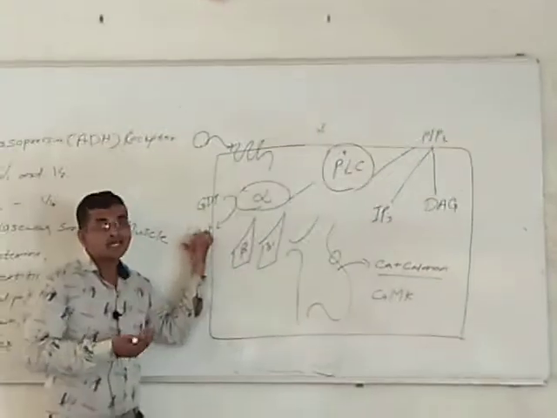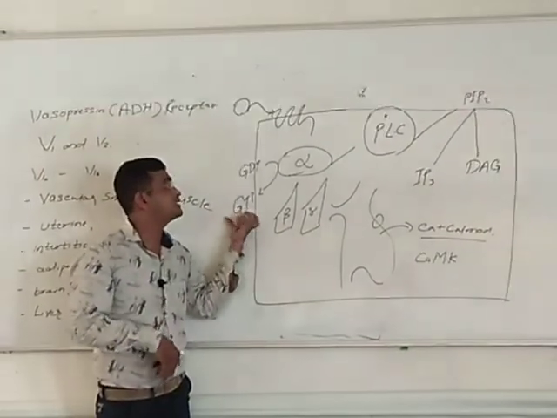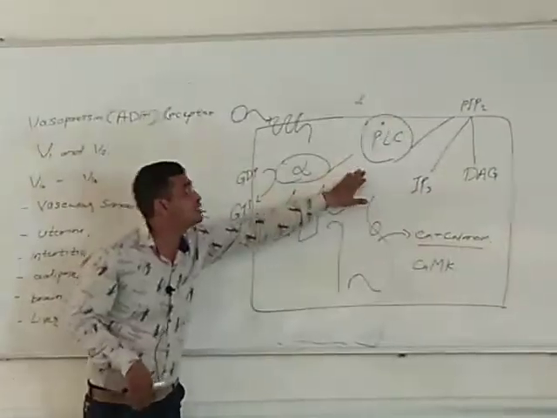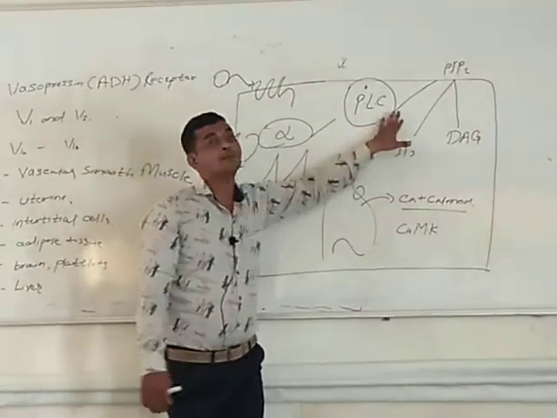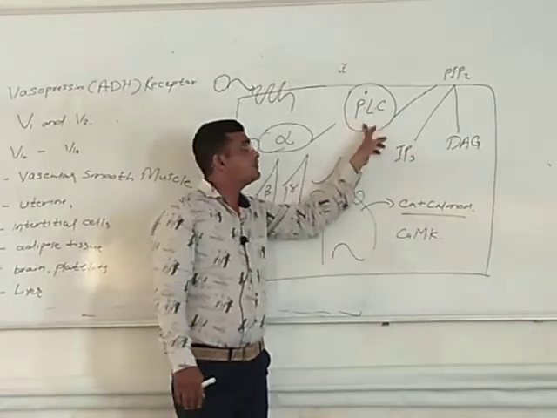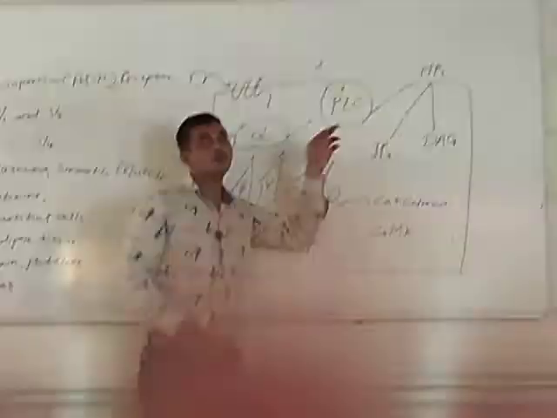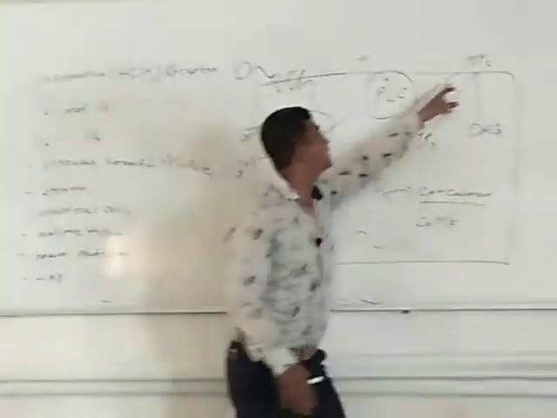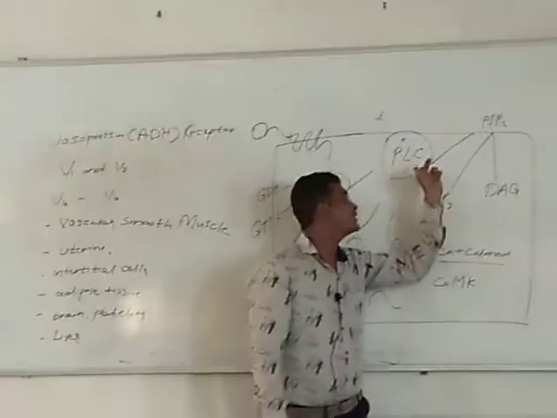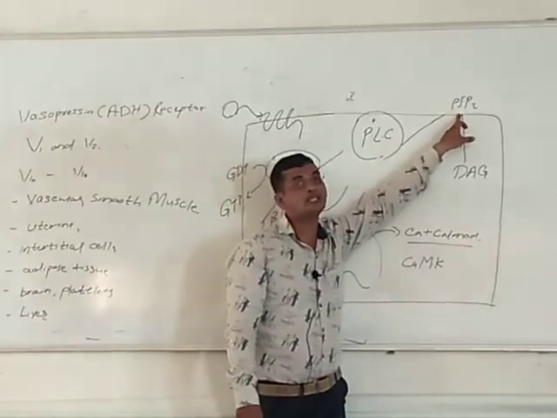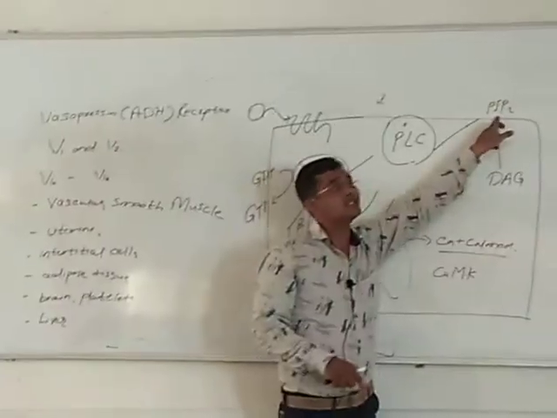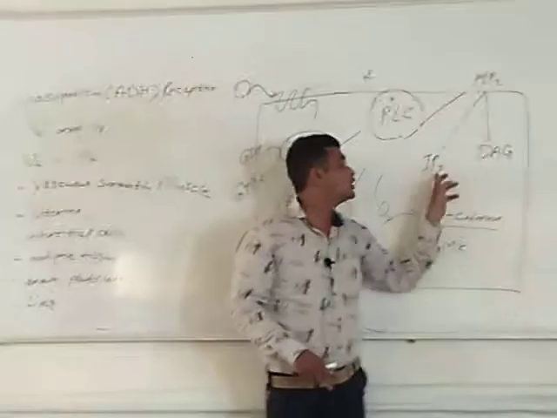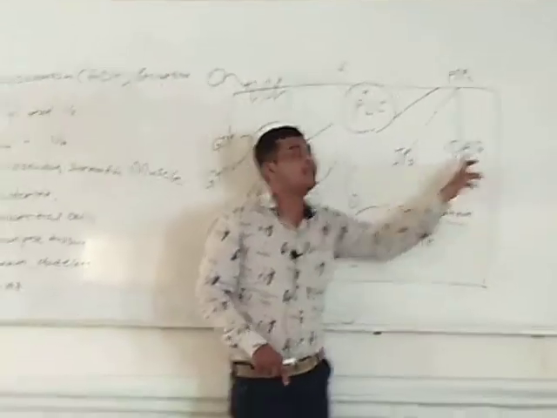Once higher energy is attained, it activates the phospholipase C pathway. After activation of phospholipase C, what will it do? It breaks down the cell membrane phospholipid, phosphatidylinositol diphosphate, into two things, IP3 and DAG.